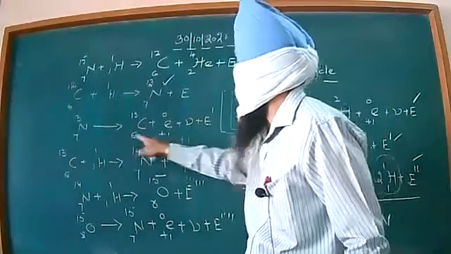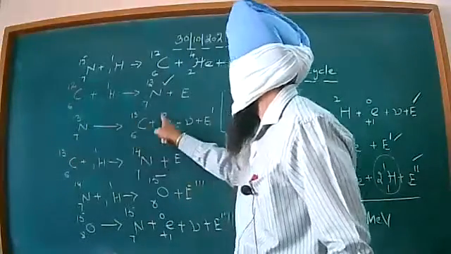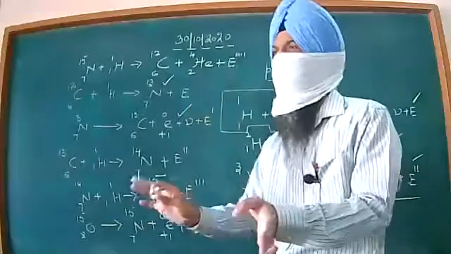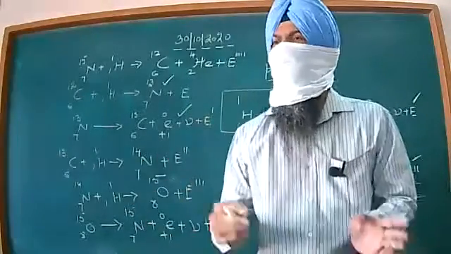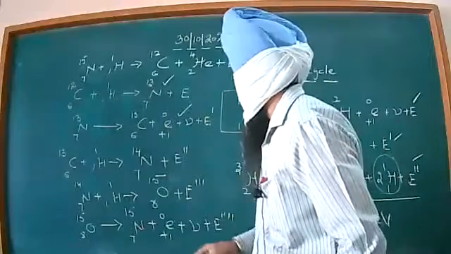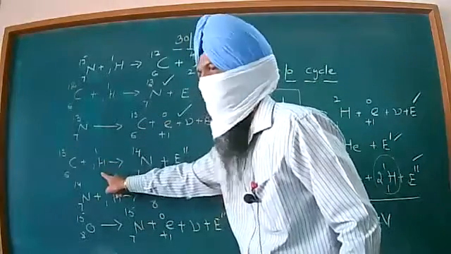6 plus 1, 7. And this is 7. This is 13, 13 plus 0, 13, justified. Make sure that these are equal on both sides of the reaction, that is the reactant side as well as the product side. Then carbon 6,13 will get combined with another proton.